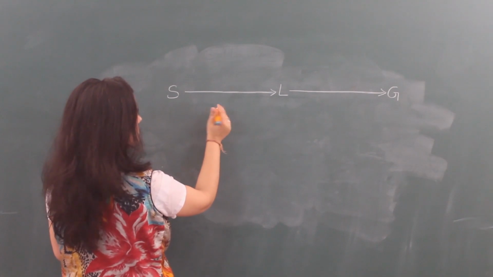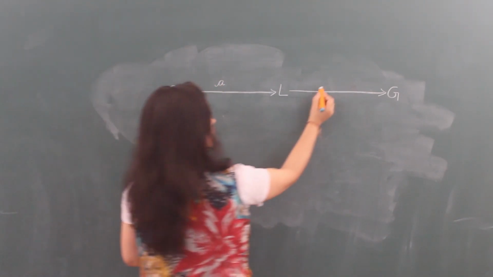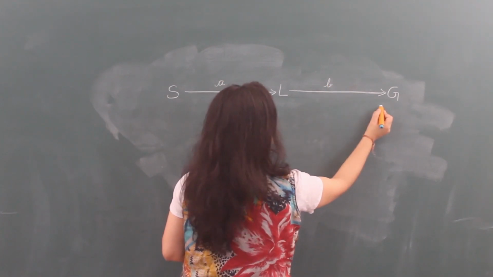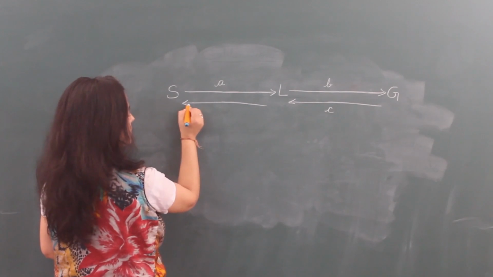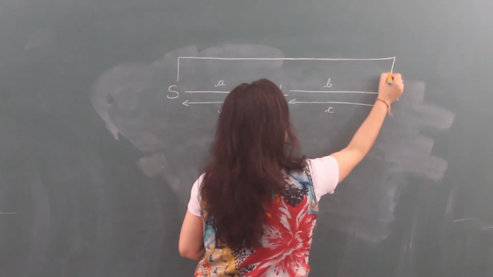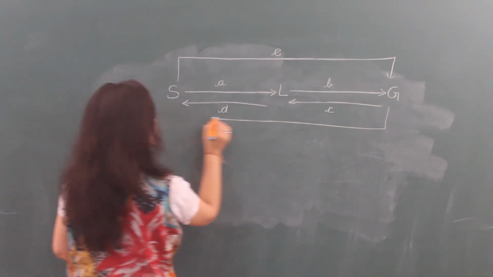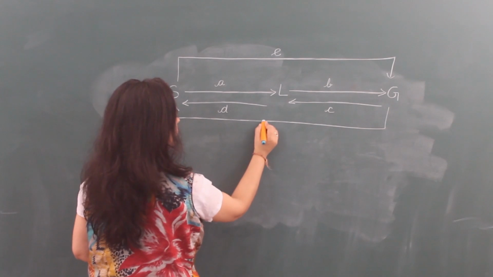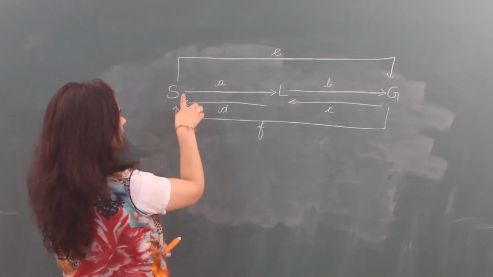What is this process? I am naming them here A and B. Gas into liquid is C, liquid into solid is D. Solid can also convert into gas, it is E. Gas can also convert into solid, it is F. So what are these processes?